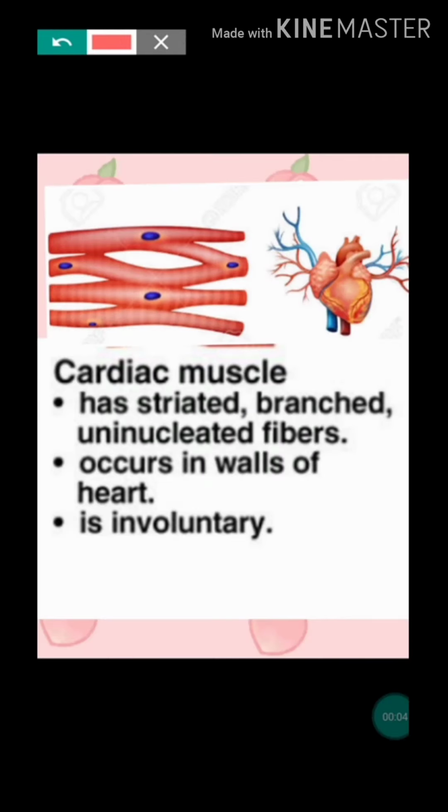Last category of muscle, that is cardiac muscle. From the word meaning itself, we can tell where it is present. It is present only in the heart. That's why it is known as cardiac muscle. Here you can see striations. Striations are present and it is branched in structure. Only one nucleus is present in the fiber, so it is uninucleated. And it is involuntary in function. Heartbeat is not under our control. So cardiac muscles are present only in the heart. It is uninucleated, striated, branched, and involuntary in function.